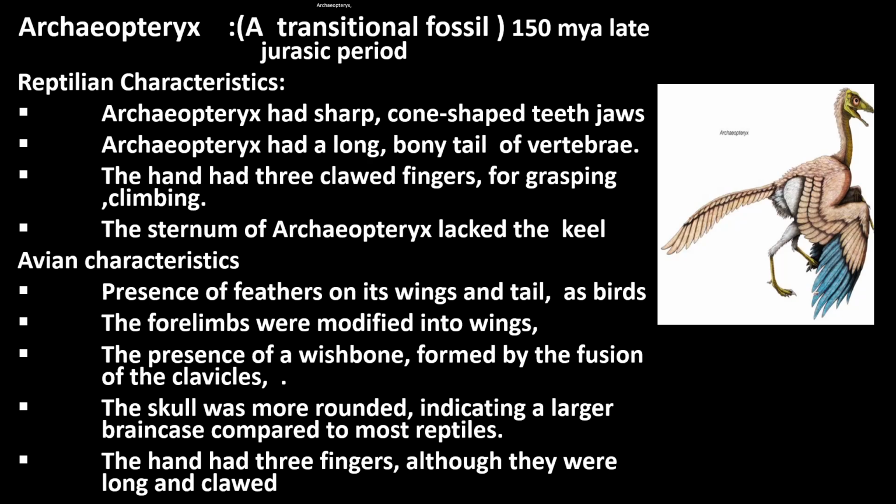The avian characters of Archaeopteryx, which is a transitional fossil, were the presence of feathers on its wings and tail, just like birds, forelimbs modified into wings, and the presence of a wishbone formed by the fusion of clavicles. Their skull, just like birds, became more rounded, indicating a larger brain case, that is cranium, compared to most reptiles. Their hand had three fingers, although they were long and clawed.